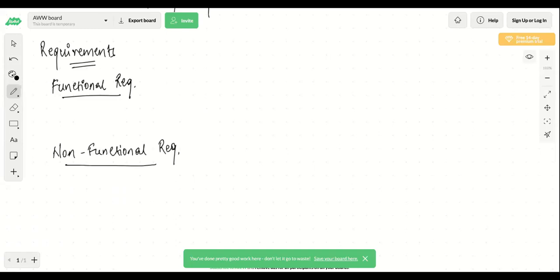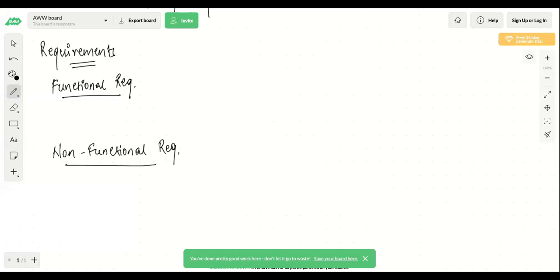But whenever you are in an interview, you don't need to go into that much detail. What you can do is collect this information from your interviewer. You should ask them what features they want in the current system. So let's say your interviewer told you to design a messenger or a WhatsApp chat. What should your questions be? You can ask, what features do you want as a part of this design? They might tell you the features, and then we can have a discussion.